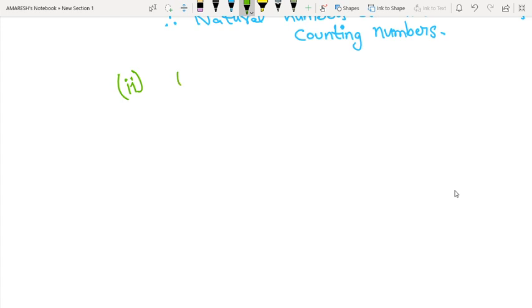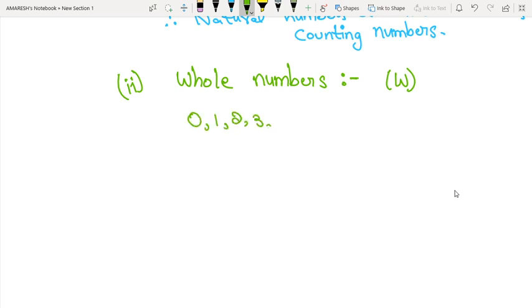Second type of numbers are whole numbers. Whole numbers are denoted with capital W. Okay, let's see the examples: 0, 1, 2, 3, 4, so on. These are also endless. Okay, let's again see about whole numbers. Whole numbers are the numbers which start with 0. Whole numbers are denoted with capital W.